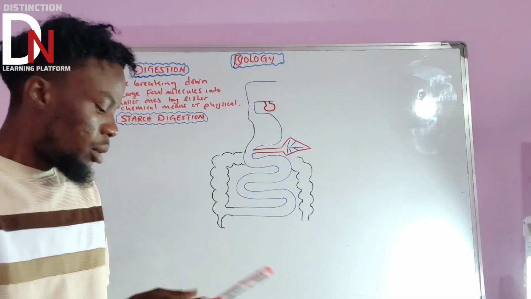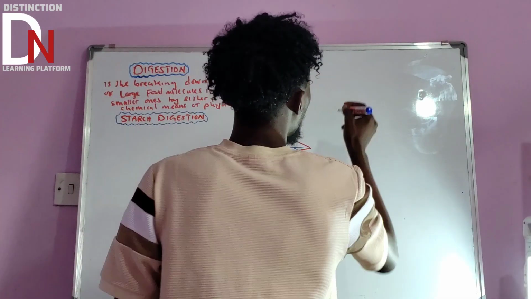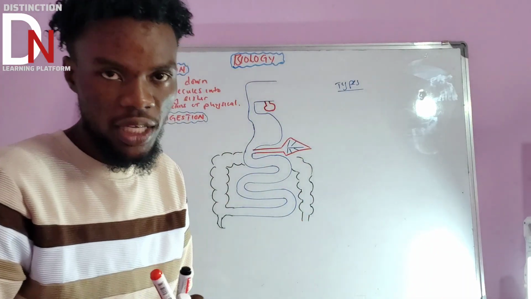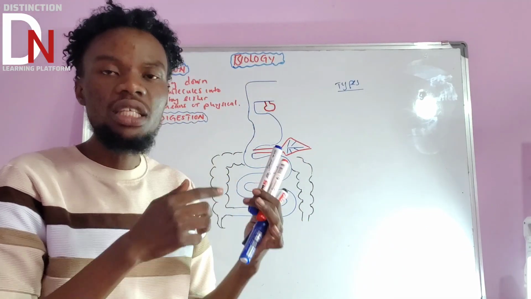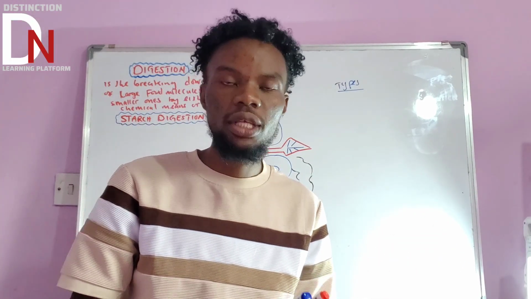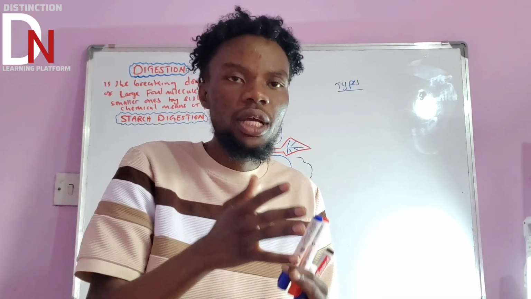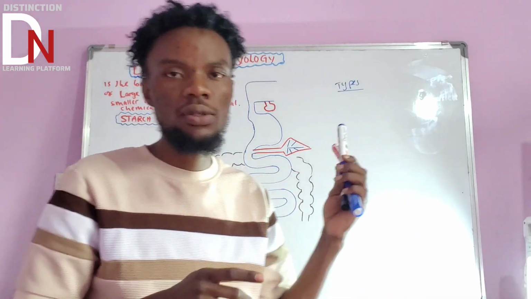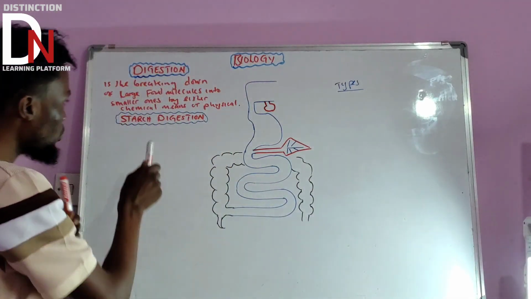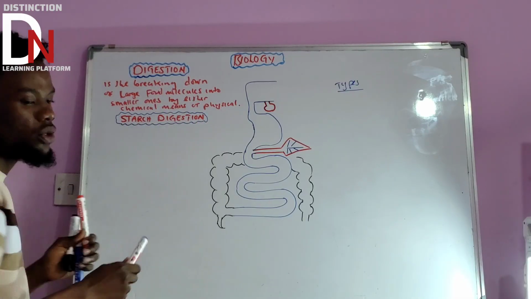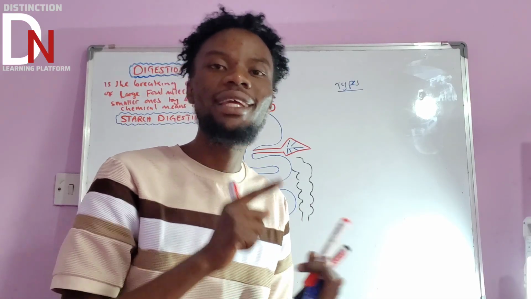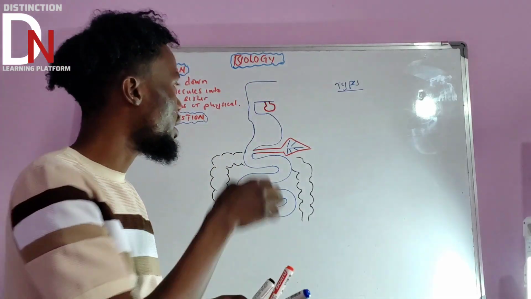Let us understand what I mean by chemical means and physical means, because there is a very important thing you need to understand: the types of digestion, on how you can break down these food molecules. Remember that food can be carbohydrates, proteins, or lipids. For you to break down all those food molecules, they have to pass through the process called digestion. We break down those large food molecules into smaller ones either by chemical means or physical means.